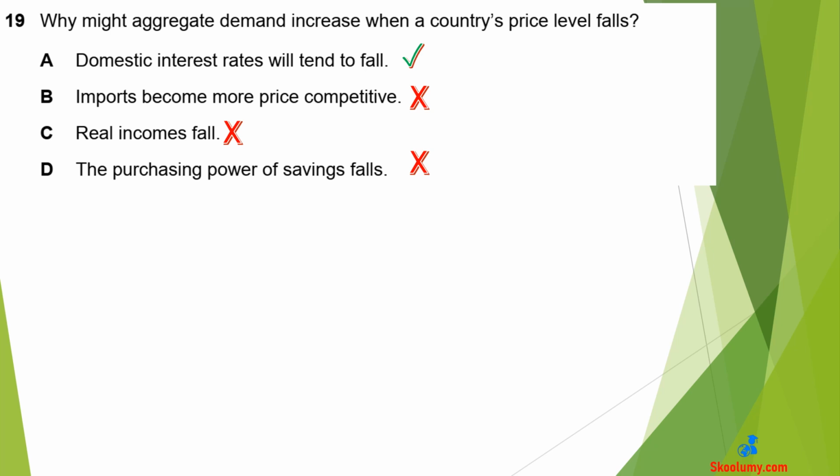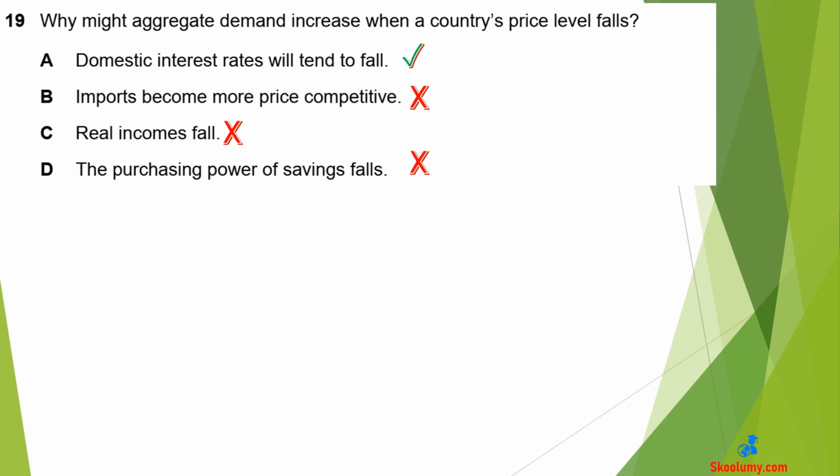The answer is A. Domestic interest rates will tend to fall. A fall in price level means less money is needed to pay for goods and services. This will reduce interest rate. A reduction in interest rate would increase consumption and investment because borrowing cost is lower. This is the interest rate effect. B is wrong. A fall in price level would increase the demand for exports, which have become more price competitive. This is known as the international effect, but imports become less price competitive, not more price competitive.